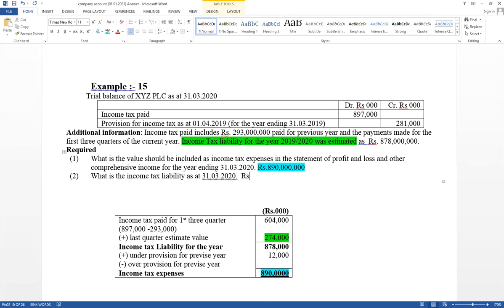And as a liability, you have to consider only the last quarter, this year's last quarter estimate value. It has not been paid in cash. Therefore, this value should be included in the statement of financial position under current liabilities. This is the income tax.